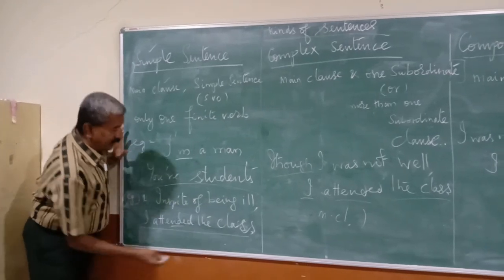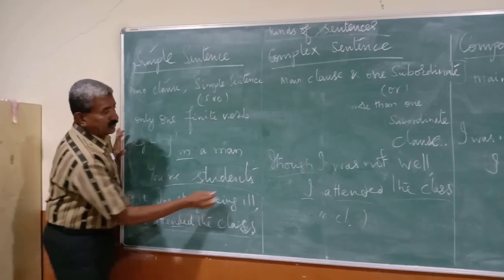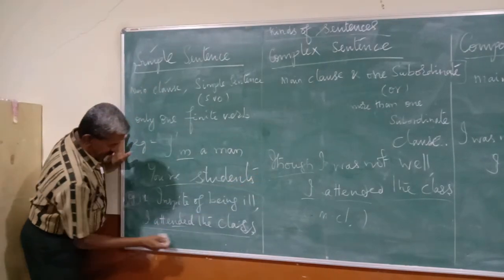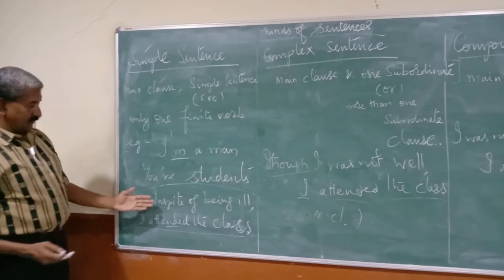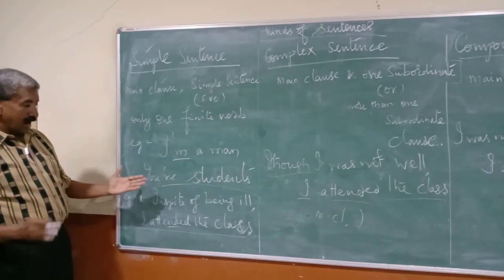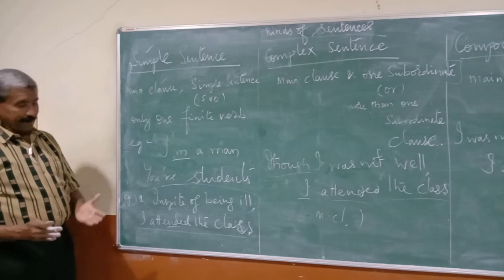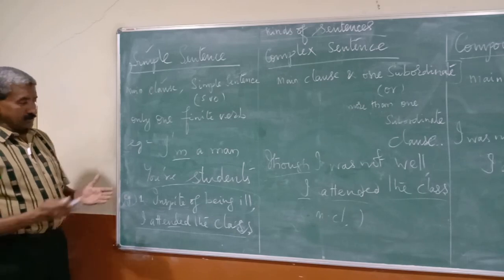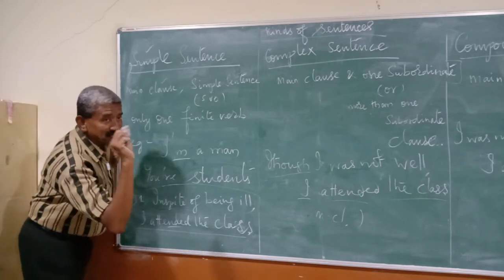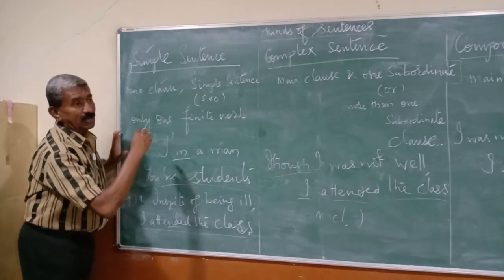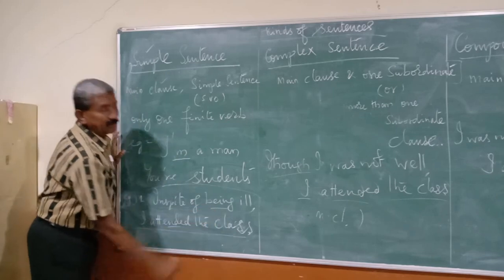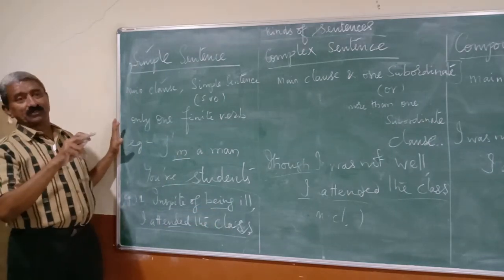In spite of meaning though, "being" is taken from am, is, are. For example, if I say "I am ill, I attended the class," the "am" is removed from the finite verb and brought in as "being" to make a phrase.